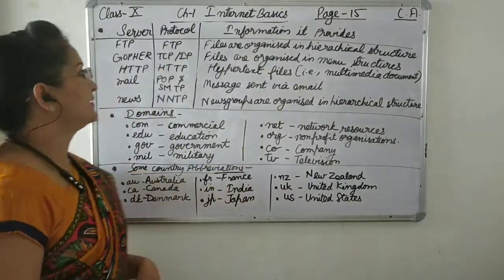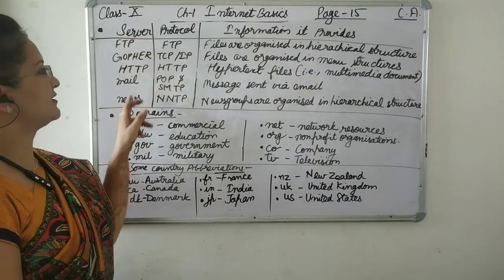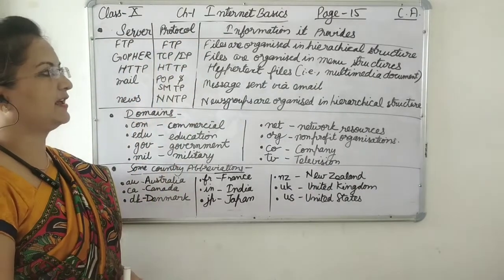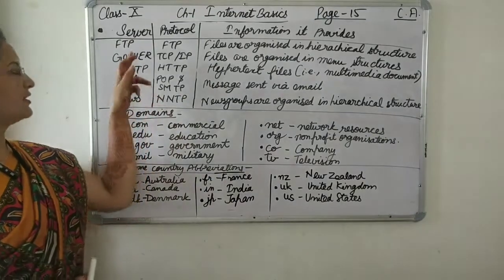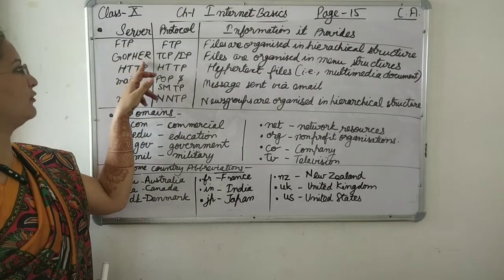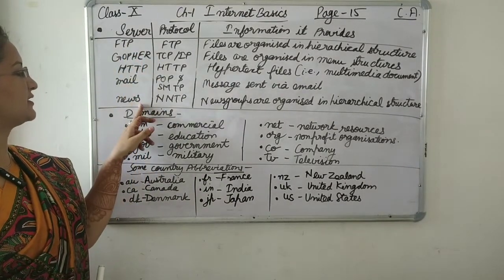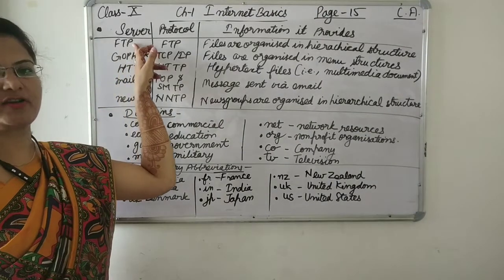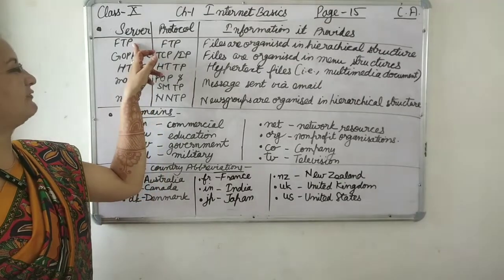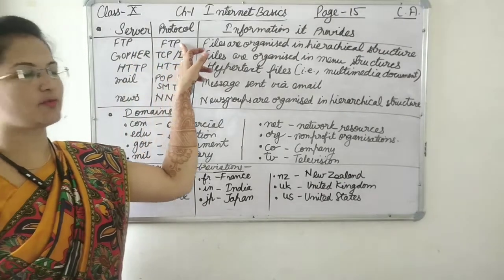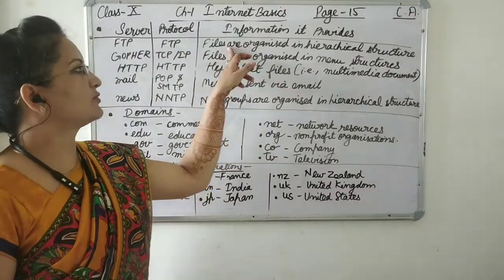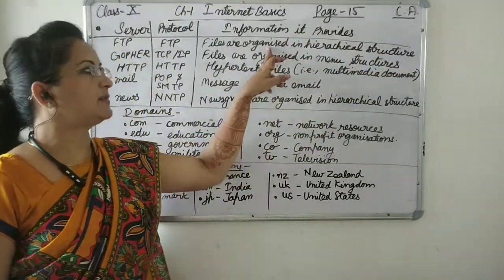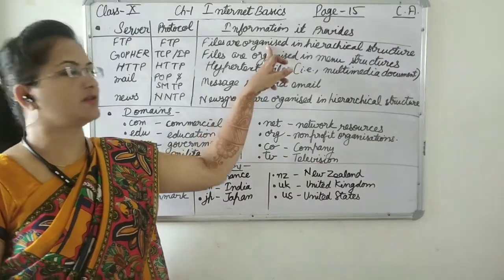So now students, we will discuss various servers available and the protocols used to access the data from the server. So different servers are FTP, Gopher, HTTP, mail servers, news server, etc. So FTP server, FTP means file transfer protocol. FTP server uses file transfer protocol and it is used to store files in hierarchical structure. It is responsible for downloading and uploading the files also.